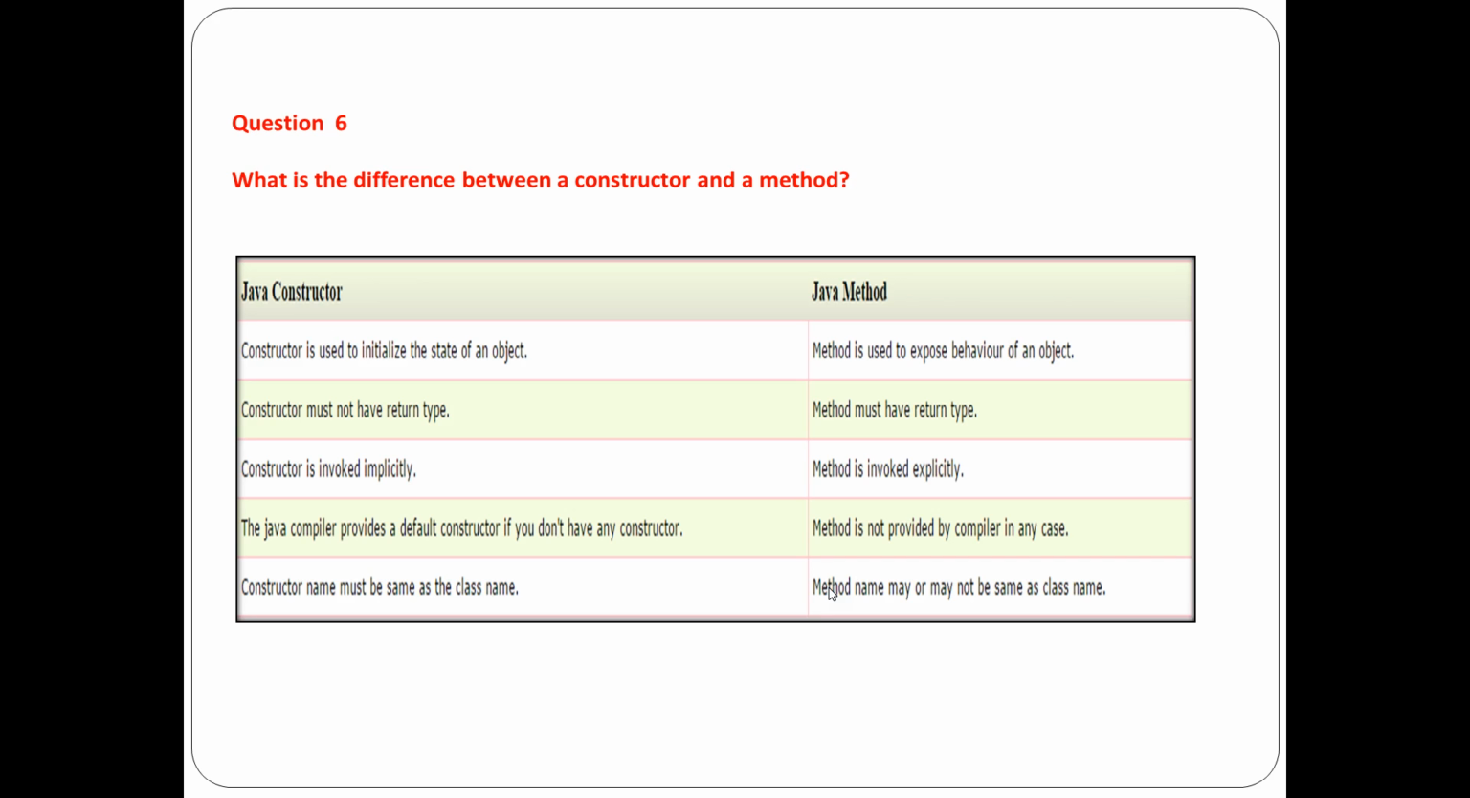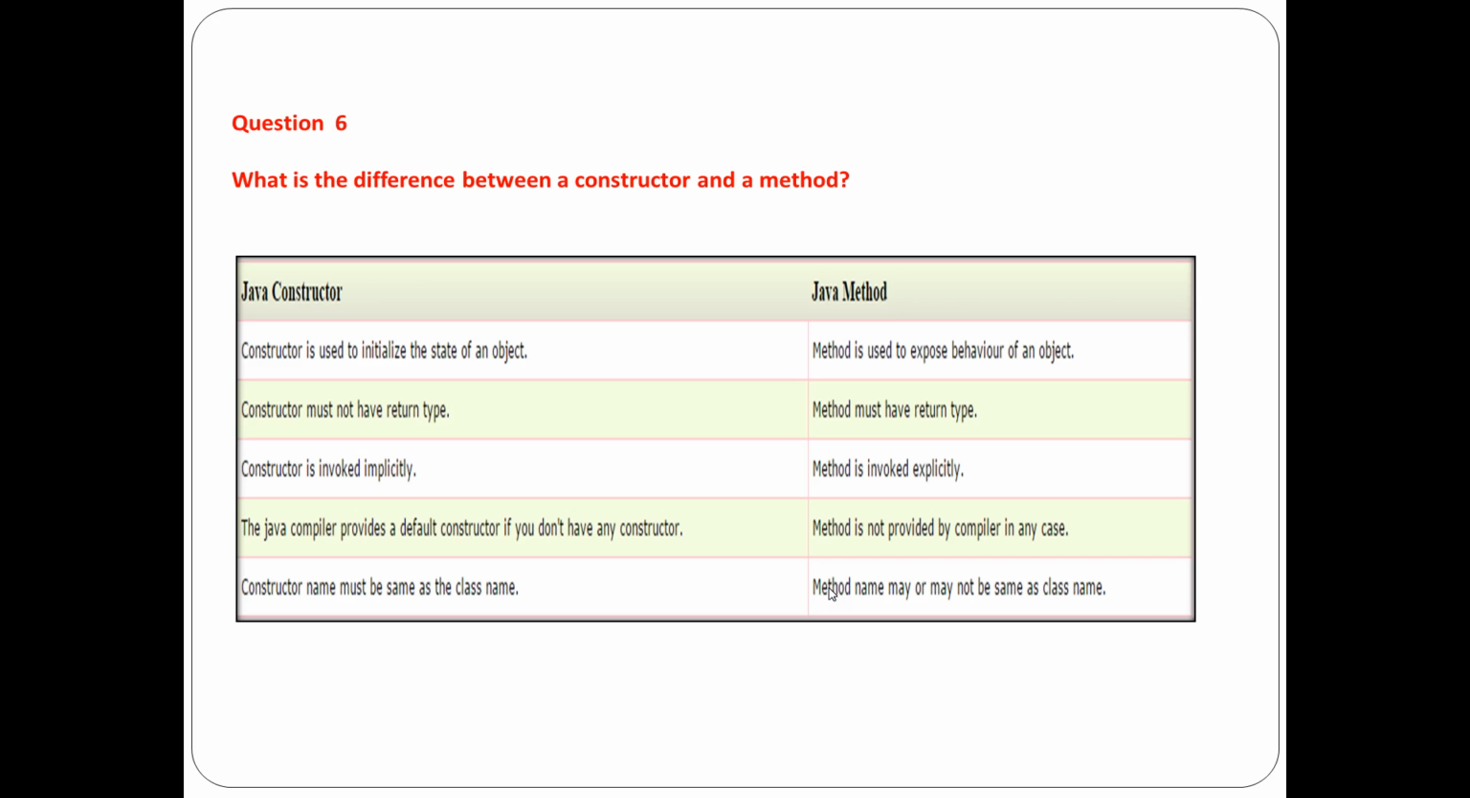Now coming to question number 6, what is the difference between a constructor and a method? There is a table I have specified here showing the difference between a constructor and a Java method. A constructor is used to initialize the state of an object. So if you want to initialize the values of an object, we will use the constructor. But a method is used to expose the behavior of the object. It can do anything like calculating the volume or the area; such things are called methods. A constructor must not have a return type, as I told you already, but a method will have a return type with a specific data type.